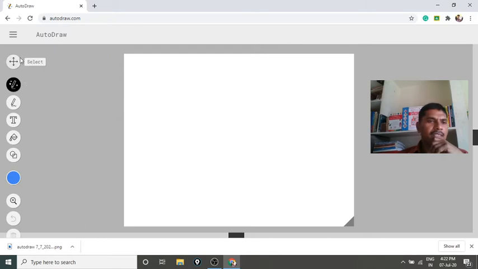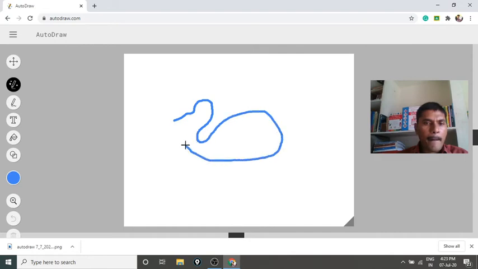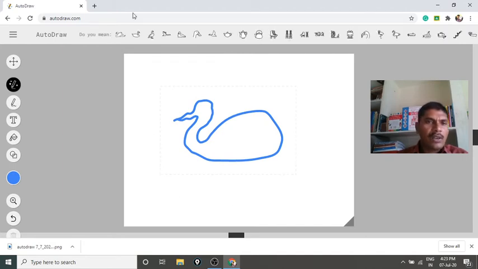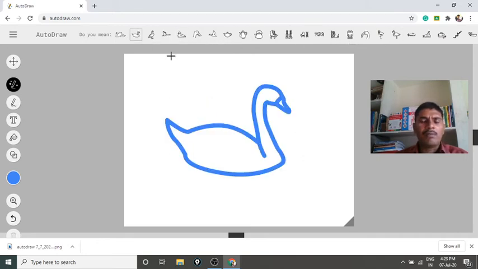These are the tools we are going to use. This is the main tool, Auto Draw. Whichever figure you want to draw, you give the outline. Just I am giving. So this is my duck figure. It is already suggesting which type of duck you want. Here so many are there. I am clicking one for our demo purpose. This is my duck. Here you can use color filling.